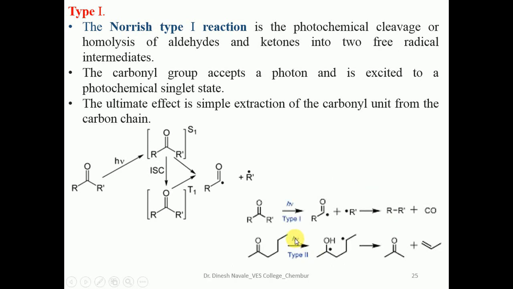So this is the example. You can see there is a carbonyl radical like this one. This carbon of the carbonyl group and the R group will again cleave, giving the formation of another R radical. That R radical and R dash radical will combine and give the formation of the alkane molecule. So in the Norrish type 1 reaction, aldehyde and ketone on photochemical reaction will give the alkane as the product, with carbon monoxide as the byproduct.